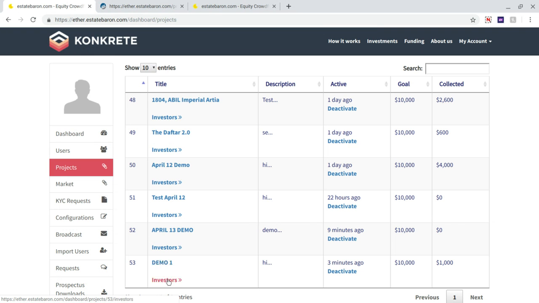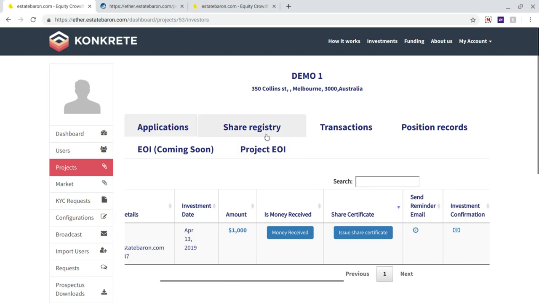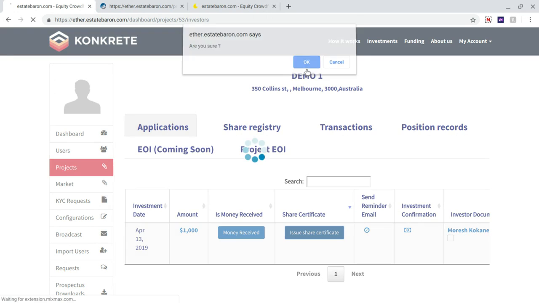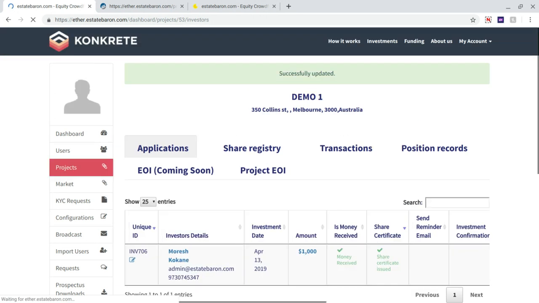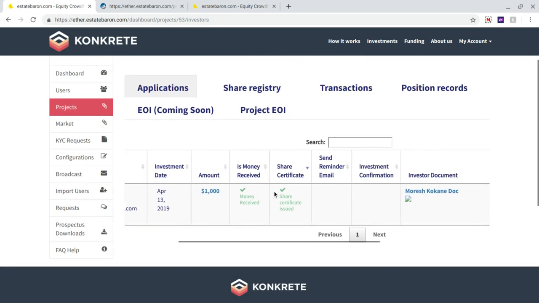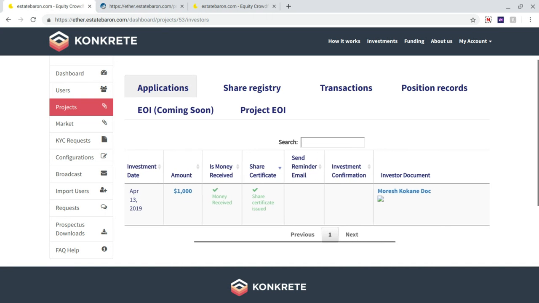Now, if I go into the investors tab for demo one, I can see that my application has come in over here. There is a share registry, which is obviously going to be blank as of now. I can confirm that money has been received. For now, I'll just say issue share certificate, which basically jumps the gun and issues the share certificate. The system automatically sends notifications via email to the user saying that they have received the applications, issued share certificates, etc.